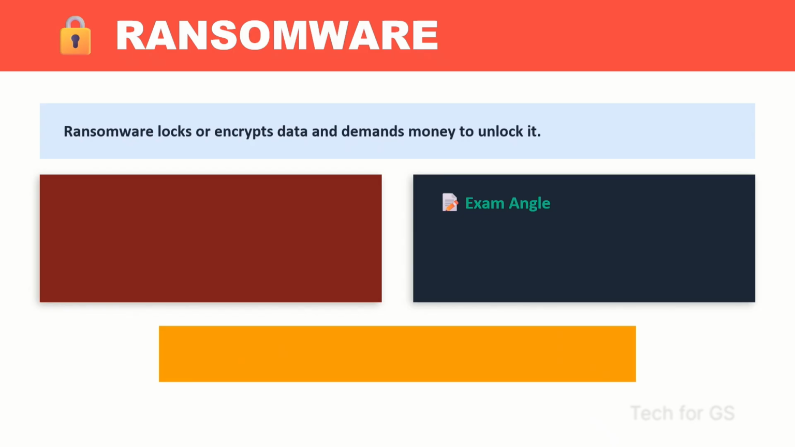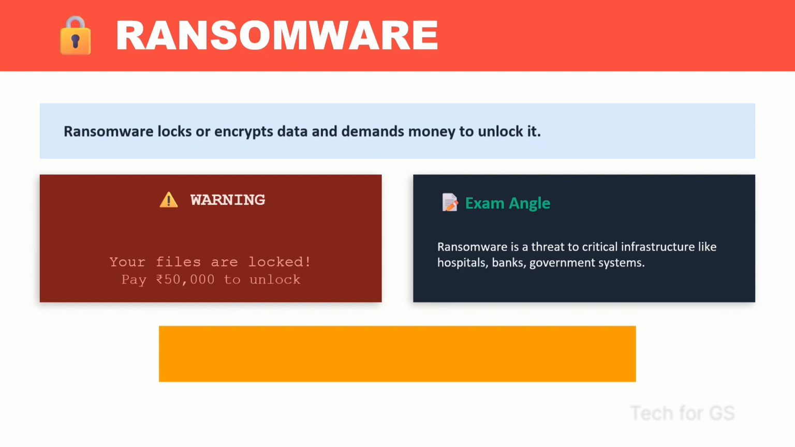The next one is ransomware. Now comes one of the most dangerous attacks. Ransomware locks or encrypts the data and demands money to unlock it. The attacker usually demands payment in cryptocurrency: your files are locked, pay some amount to unlock them. If the ransom is not paid, the data may be lost permanently. Ransomware is a threat to critical infrastructure like hospitals, banks, and government systems. Ransomware is a data hostage.